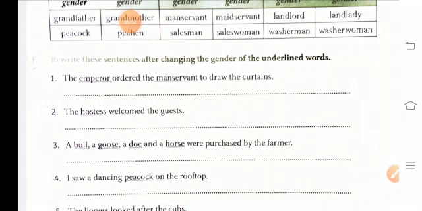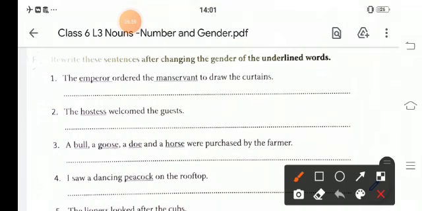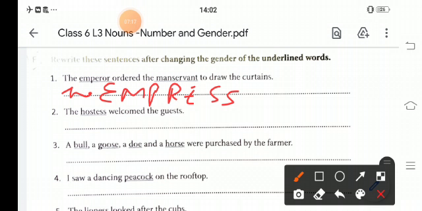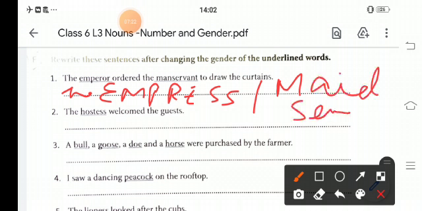Underlined words have to be changed. Like emperor, so we will write here the empress. Manservant will be changed to maidservant. The sentence will be: the empress ordered the maidservant to draw the curtains.